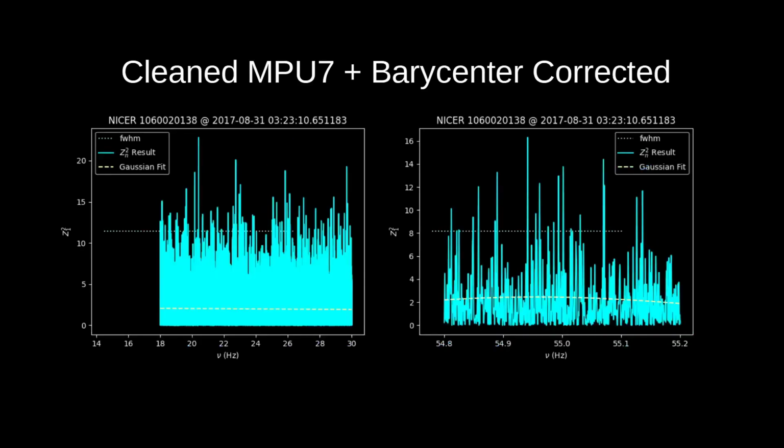Taking a look at another MPU7 cleaned event dataset that has also been barycenter corrected, for OBS ID 106.0020.138, which is an observation of pulsar J0030, between the 18 and 30 Hertz range, as well as the range in which we were finding the 55 Hertz noise before, we are seeing nothing but noise. I've gone ahead and tested about 12 different datasets from 4 different sources, that being the Crab pulsar, Cassiopeia A, Aquila X-1, as well as pulsar J0030, and I'm consistently seeing nothing but noise around these frequencies in the MPU7 cleaned event data.